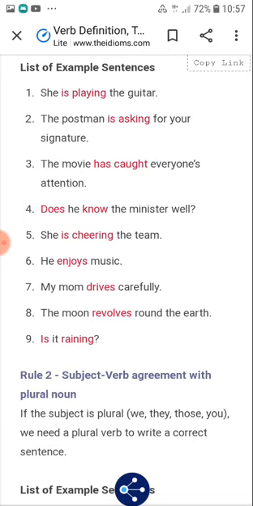So, subject verb agreement with a plural noun. If the subject is plural, we, they, those, you, we need a plural verb to write a correct sentence.